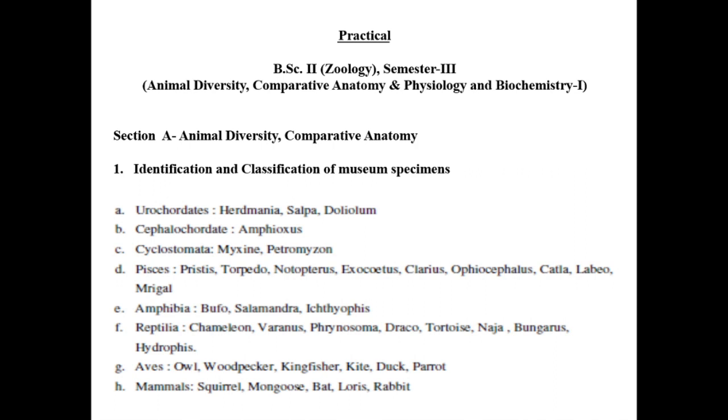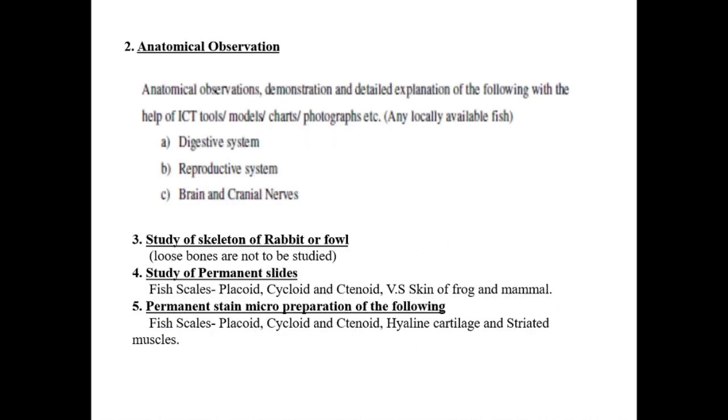All these species, we can actually match their characters with them. For example, if we know the characters of mammals, we can match these characters with these specimens. The next section, the second, is anatomical observation.